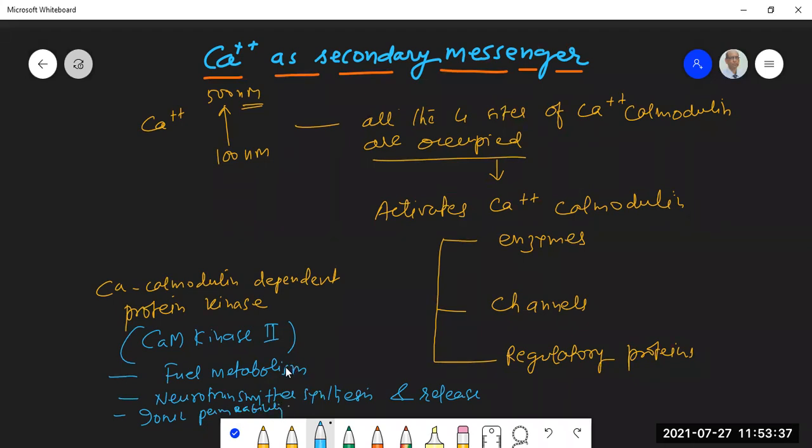So this is how calcium will exert its effect.